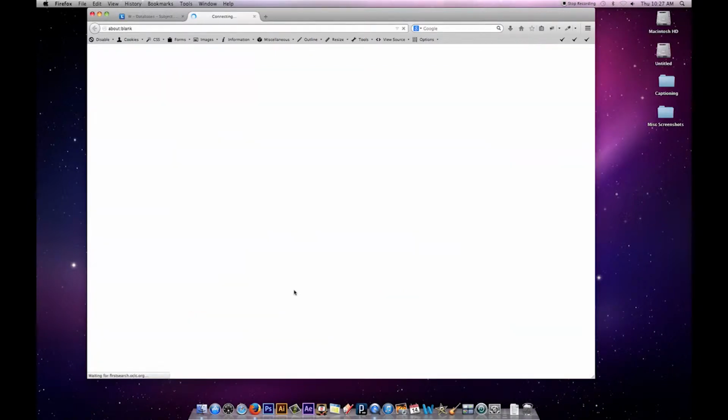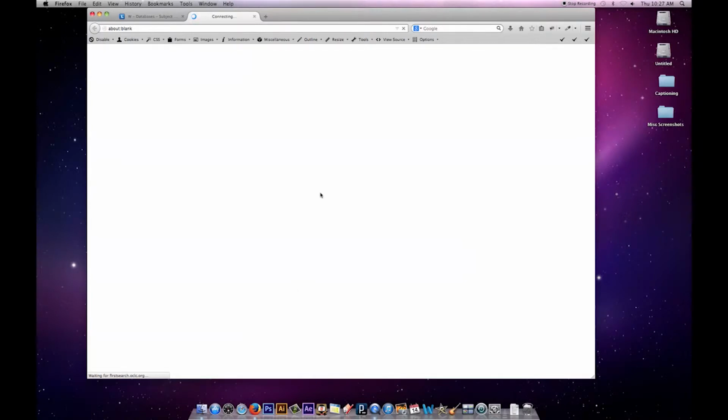So again, WorldCat is a union catalog of library holdings. It's got the holdings of thousands of libraries. It's got probably over 80 million unique things in it. It's a very comprehensive database for books, government documents, theses, dissertations, media materials, all non-article related things. It does have some articles in it, but it's not really the best place to look for journal articles.